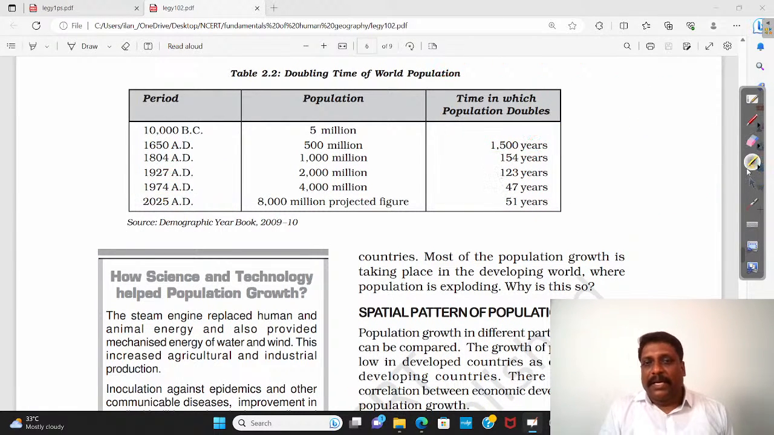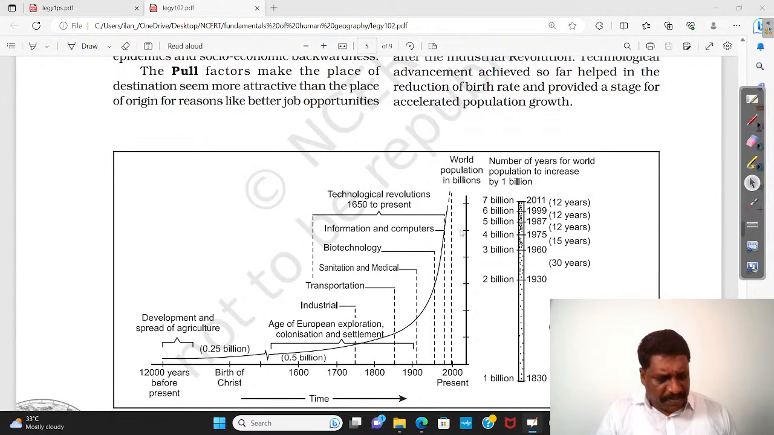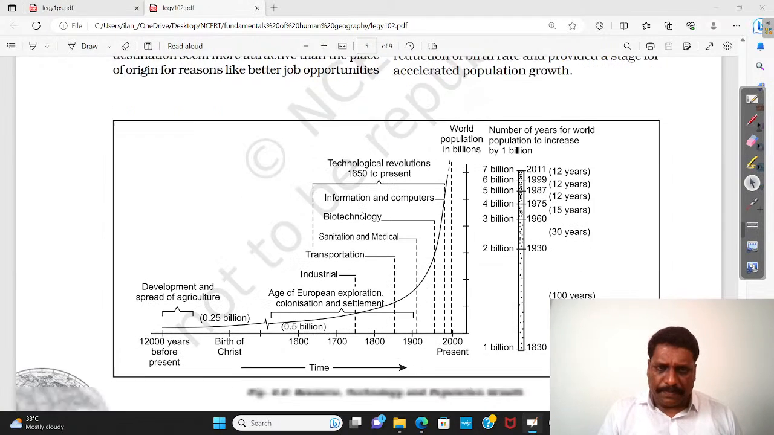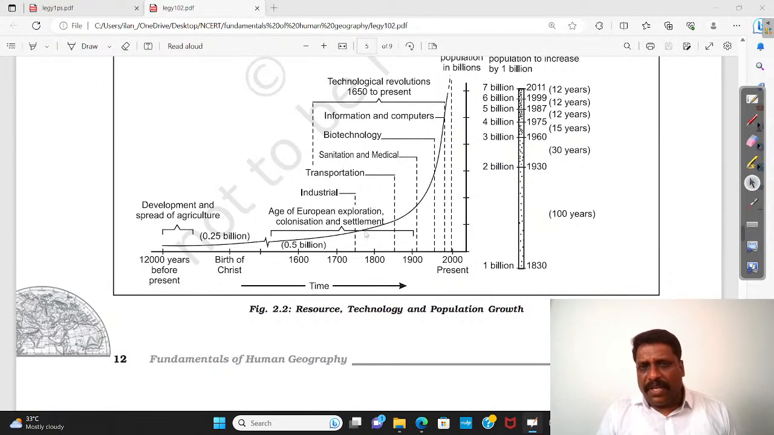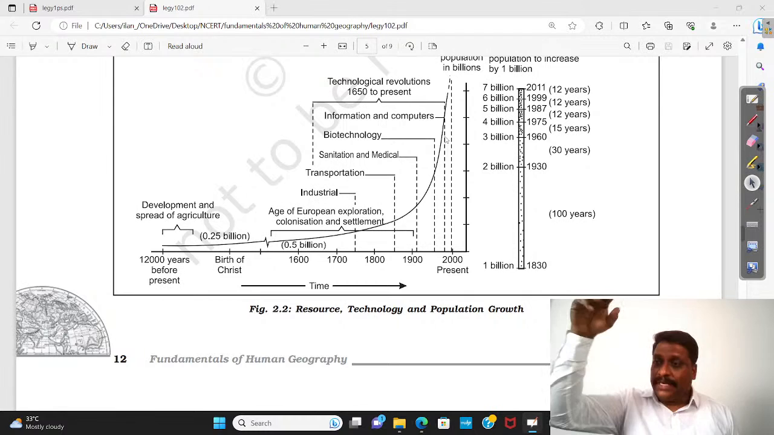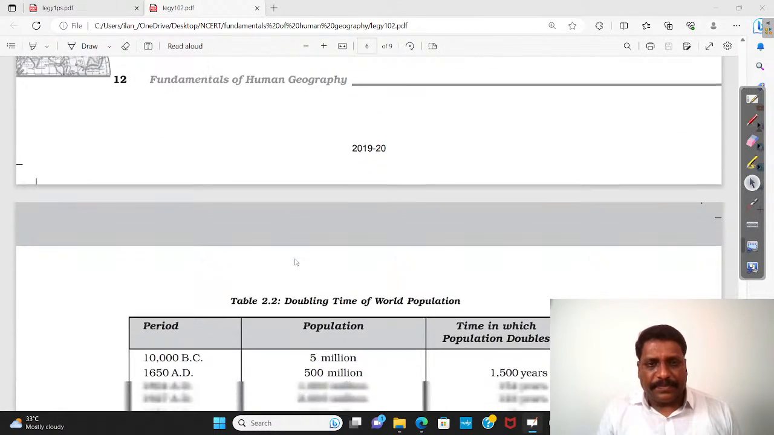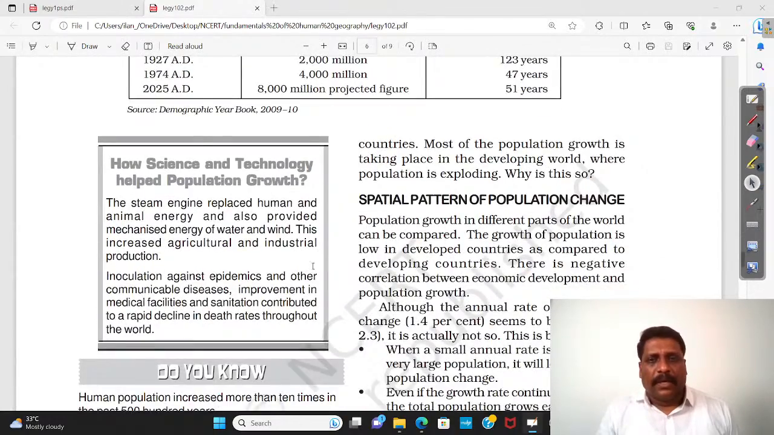Again, if you ask me what exactly is the reason, n number of reasons are there. Technological advancement is also one of the reasons. So each and every spike, you have a reason for it. Say, for example, advancement in medical science: the death rate will be declining, so the population growth will be increasing. Right, my friends.